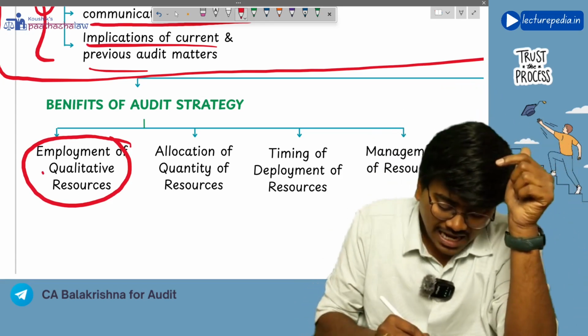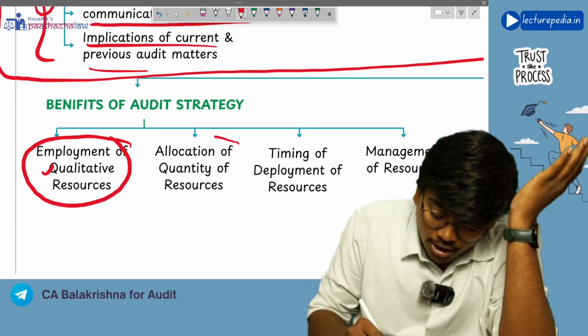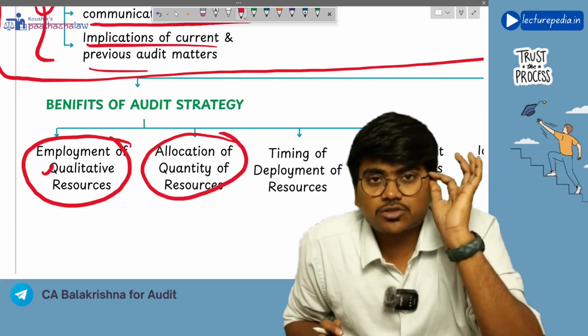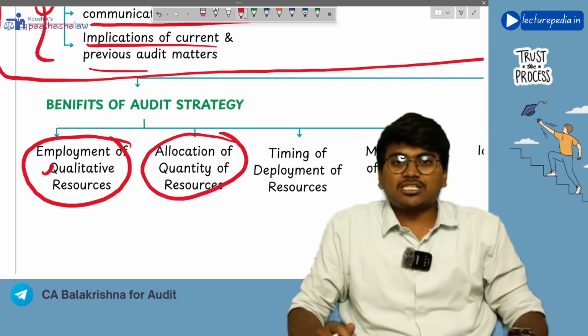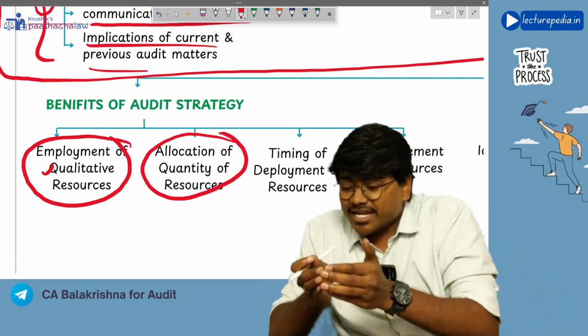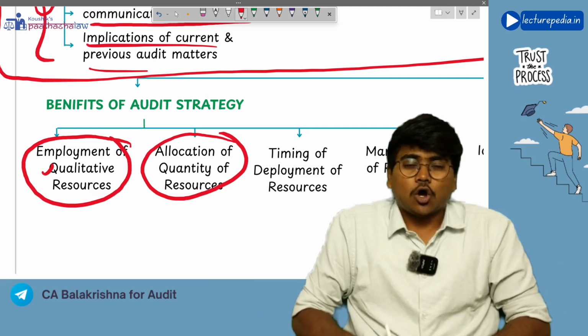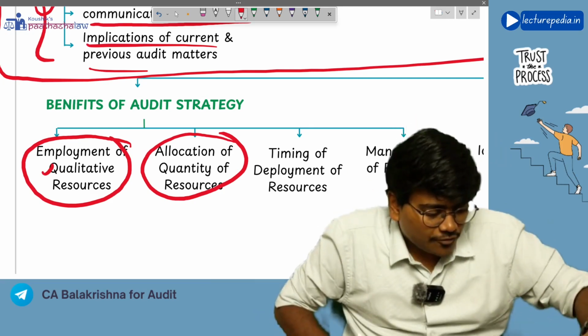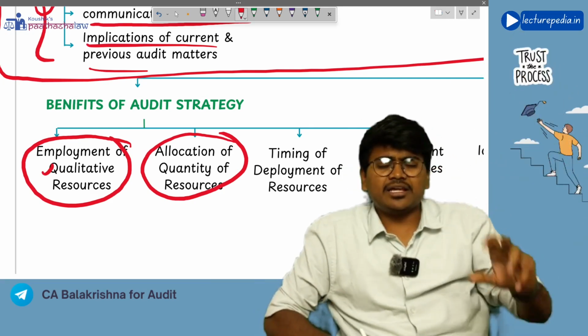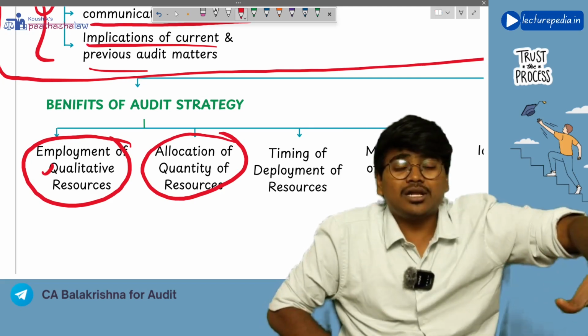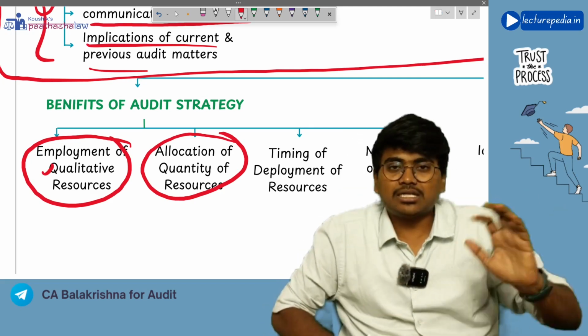Qualitative resources means highly qualified people, and allocation of quantity of resources. With the help of overall audit strategy, you can also decide how many people should be allocated to each area of the audit. Okay, if the area of fixed assets is highly risky, then you will allocate more resources, more people to that area.